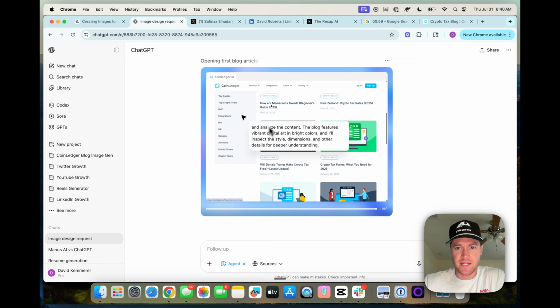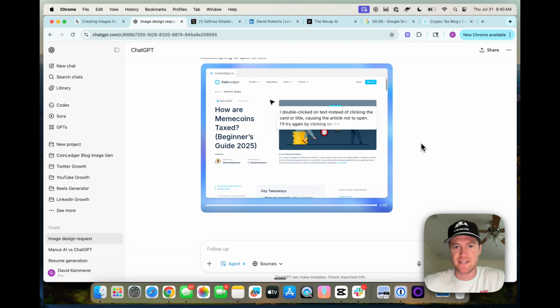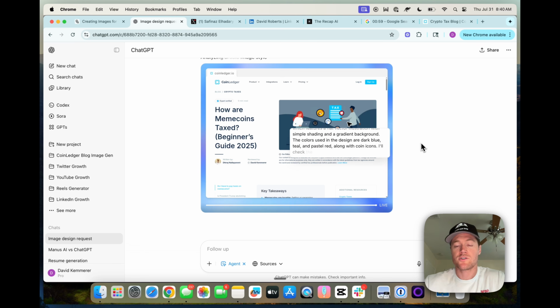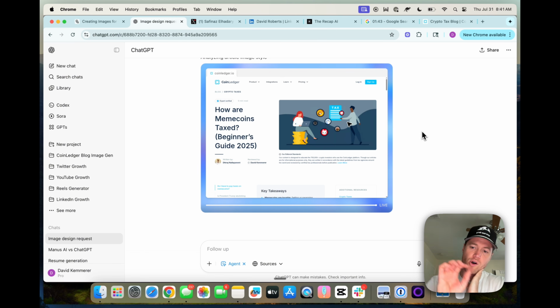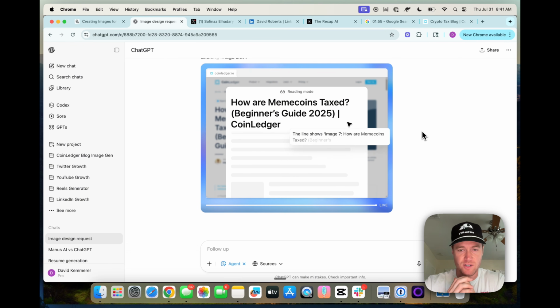Here we go. We can see that it is indeed on our blog subfolder page on the CoinLedger website, and it's now investigating the individual blogs to understand, hopefully, the style of the images for the one that it needs to create. So it's cool that it does show the user what it's thinking and what it's doing. So, it just mentioned that it's analyzing this image and how it relates to the blog post. It's slick, it's engaging, the UX looks very good.